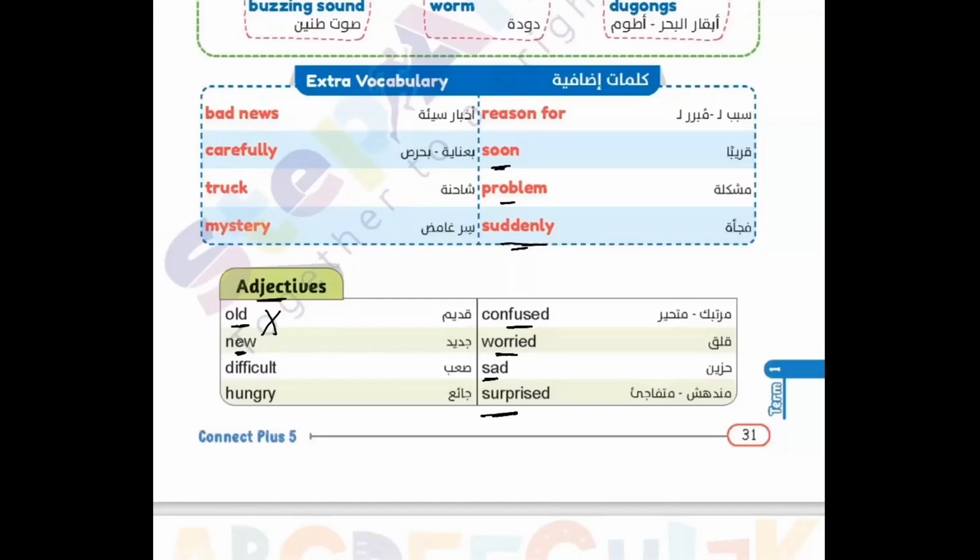I need to remind the people who would like to remember what the meaning of adjectives is and how we can use them. An adjective is a word that describes a noun. If I have a noun and I need to describe it, I will give it an adjective. Example: a new word. New word, كلمة جديدة. So this is the noun and this is the adjective. This adjective describes this noun. Okay, that is the meaning of adjectives.